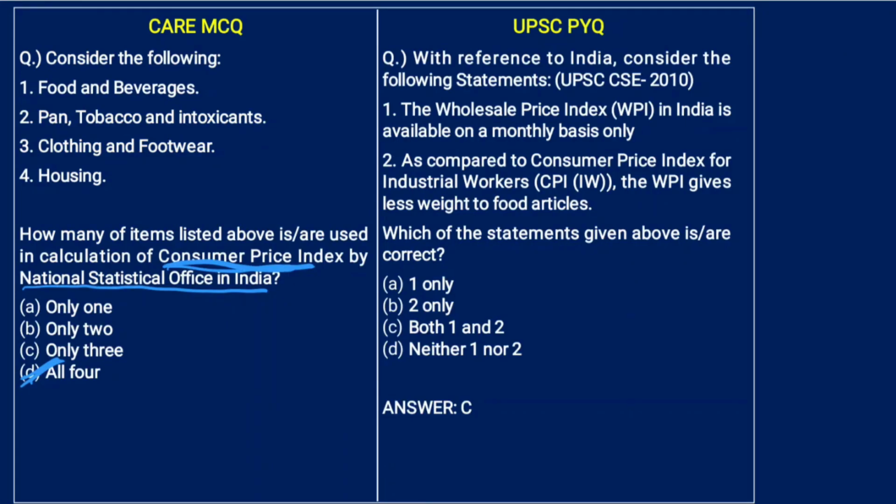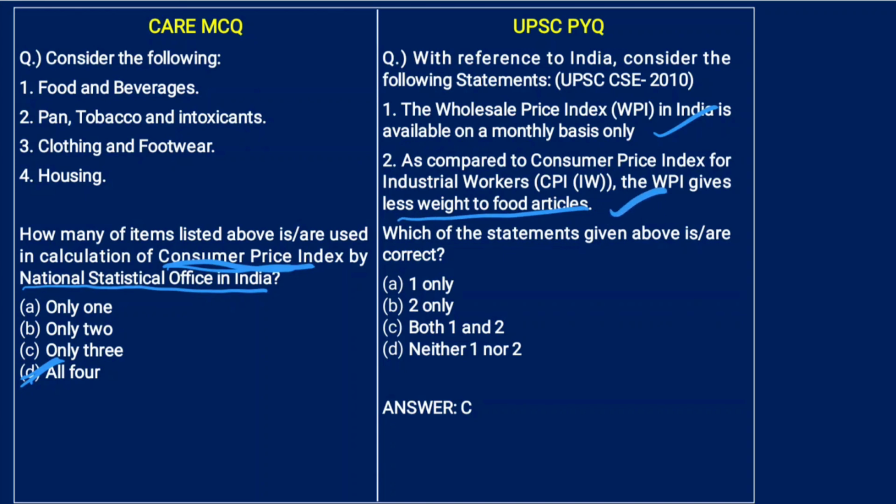Now on the previous year question. With reference to India, consider the following statements. The wholesale price index in India is available on a monthly basis only. Yes, this is correct. As compared to consumer price index for industrial workers, CPIW, the WPI gives less weight to food articles. This is also true.